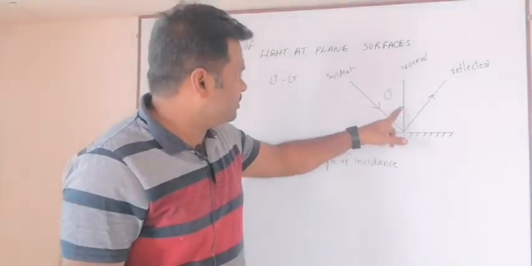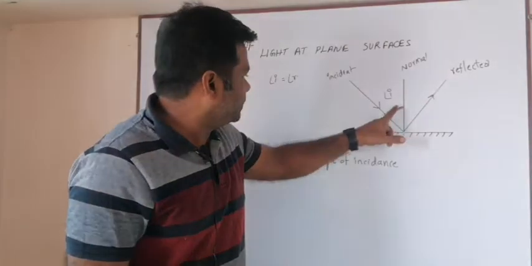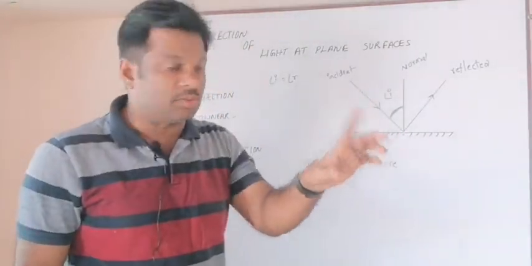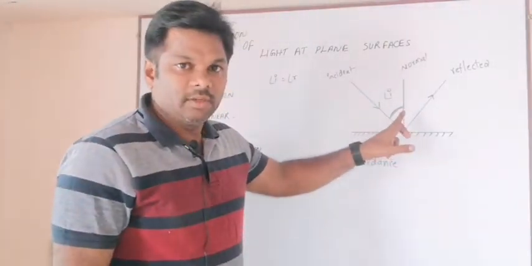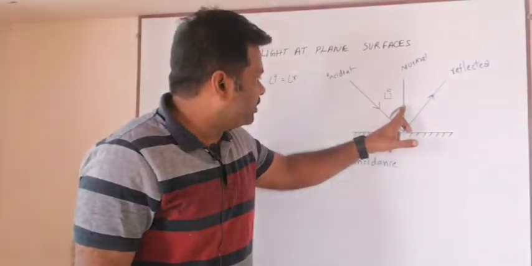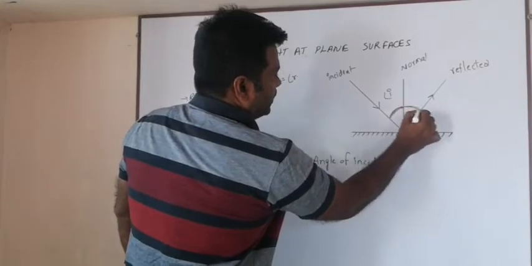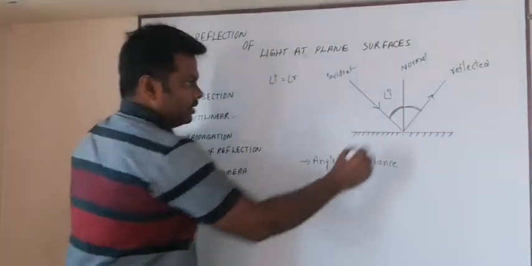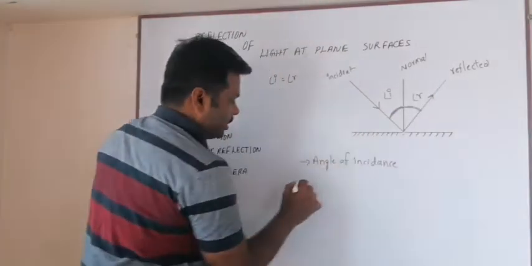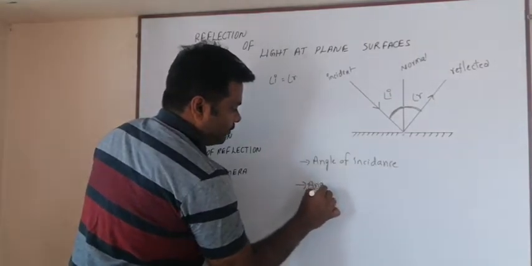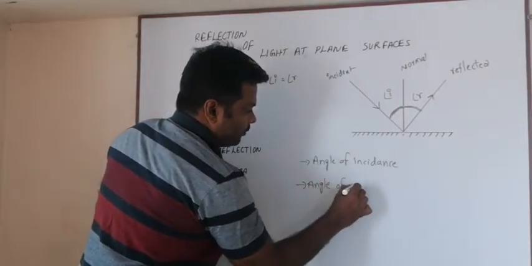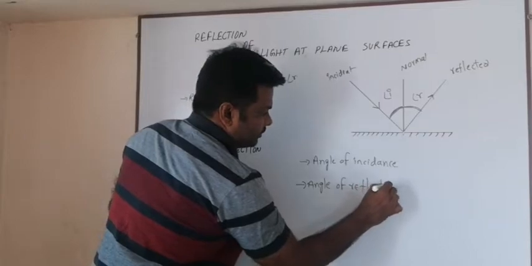You are measuring your angle from the normal to the incident light ray. The same thing you need to do in reverse: the angle measured between the normal and the reflected ray, on the other side, is called the angle of reflection.